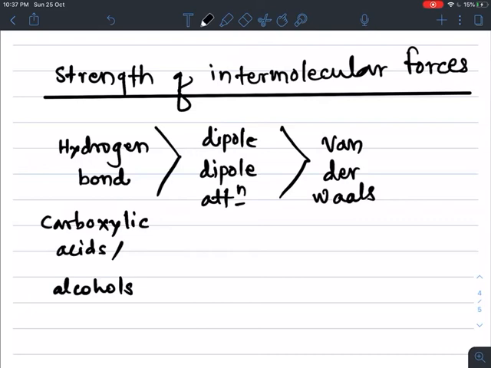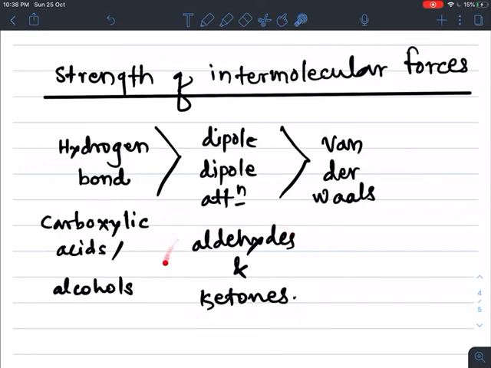In the case of aldehydes and ketones, dipole-dipole interaction is present because the carbonyl group is polar and they form attraction between their poles. So aldehydes and ketones have dipole-dipole attraction. And in the case of ethers, they show van der Waals force of attraction. So the relative strength of hydrogen bonding is higher than dipole-dipole attraction, which is higher than van der Waals force.